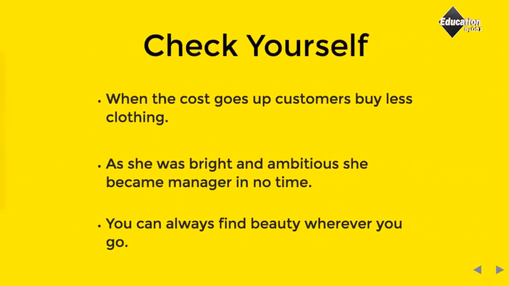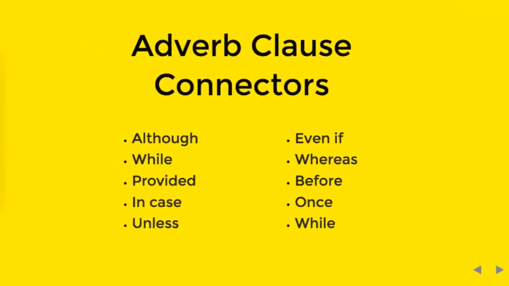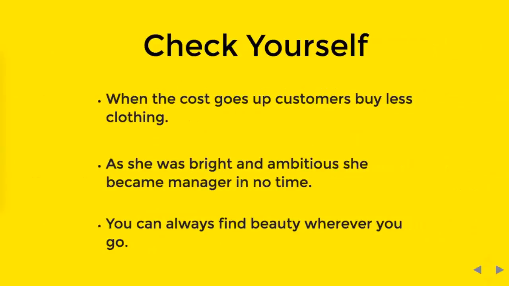Now check your understanding. Have a pen and paper and write down where the comma should go in these complex sentences, what the independent clauses and dependent clauses are here, and also jot down the adverb clause connectors. Let's pause the video and do the exercise. So, here should be the answers.